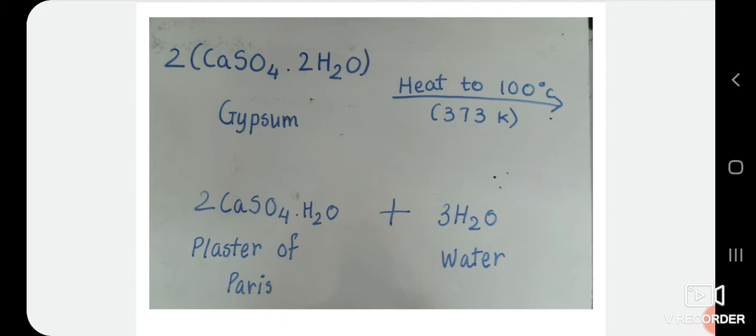In fact, we can multiply the whole equation given above by 2 and write another equation for the preparation of plaster of Paris as shown. So 2 in bracket CaSO4.2H2O, this is gypsum. On heating it at 100 degrees Celsius, we get 2CaSO4.H2O, that is plaster of Paris, and 3 parts of water. Please note that whether we write plaster of Paris as calcium sulfate hemihydrate or as 2CaSO4.H2O, it is just the same thing.